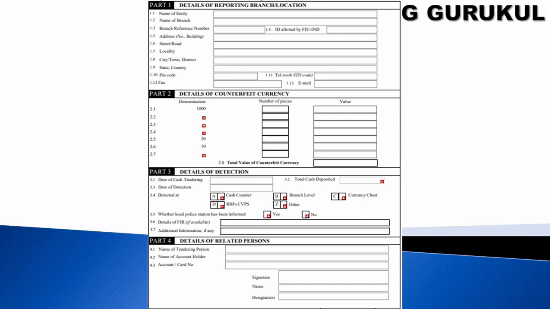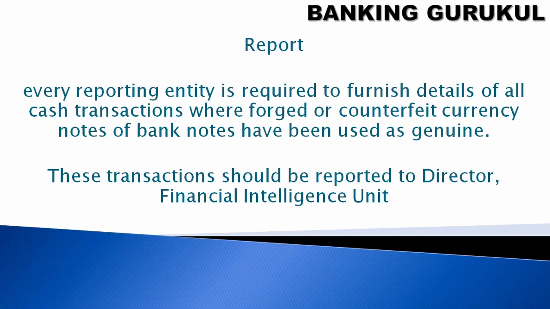Have you lodged any police complaint? If yes, then the FIR details and additional information. These details should be filled and sent to CCR. Then the details of the related persons: the name of the tendering person, address, the name of the account holder, account and card details if yes, the card or bank account number, and signature, name and designation. Every reporting entity is required to furnish details of all cash transactions where forged or counterfeit currency notes or bank notes have been used as genuine.